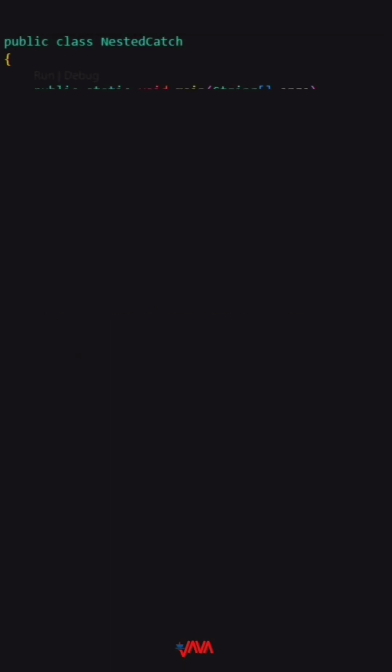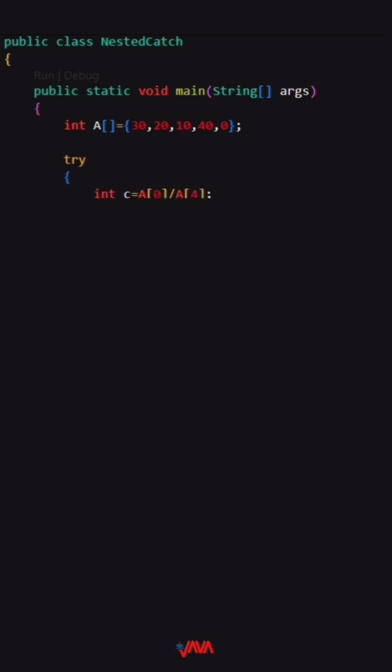Let's understand nested try and catch block with a simple program. Public class NestedCatch defines a public class named NestedCatch. Int a[] = {30, 20, 10, 40, 0} creates an integer array a with 5 elements. Begins a try block, where code that might throw exceptions is placed. Int c = a[0]/a[4] tries to divide the first element of a, 30, by the last element, 0. This will throw an arithmetic exception as division by 0 is not allowed.